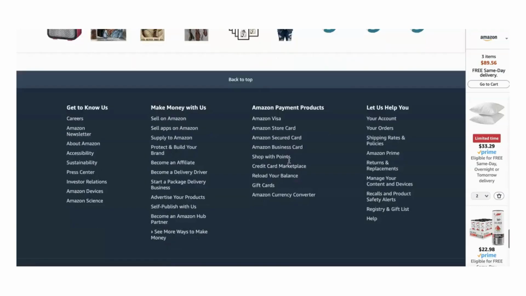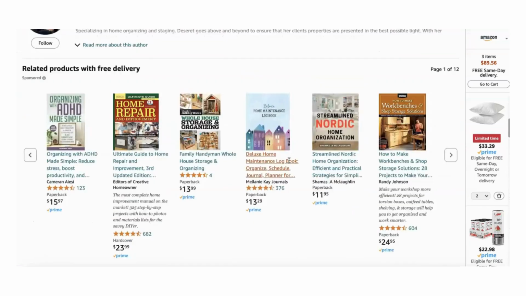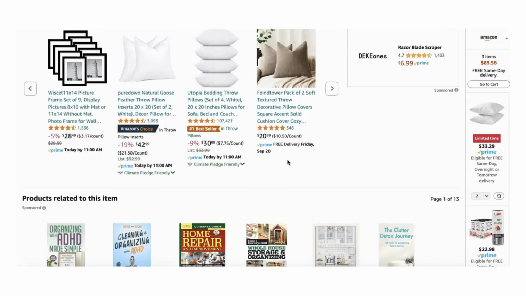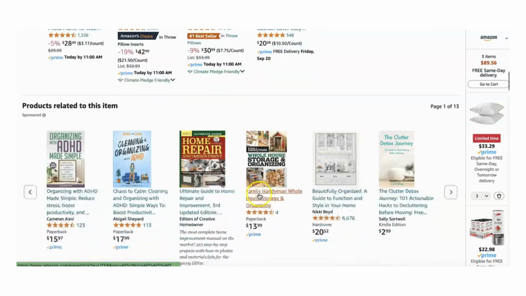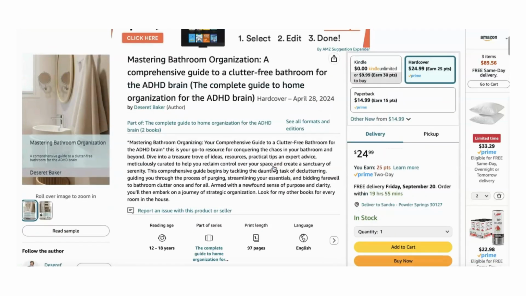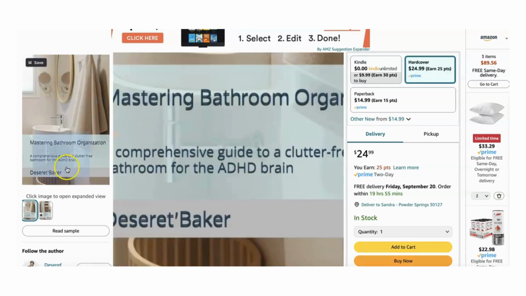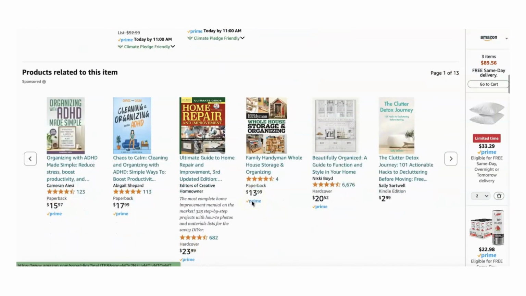Now this is another way for you to do research, and unfortunately this book has no reviews. Wow. Okay, let's see. Wow, cleaning and organizing for ADHD. What a great topic. I bet you that sells like gangbusters.